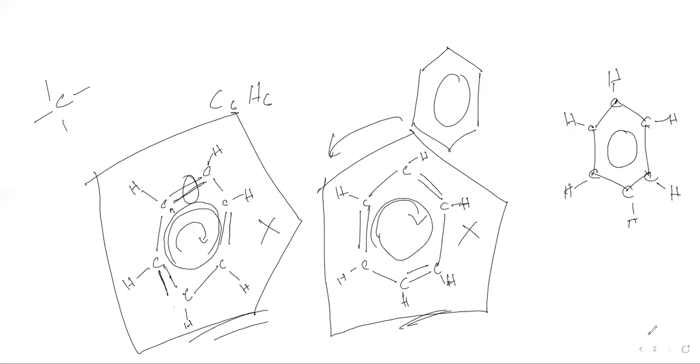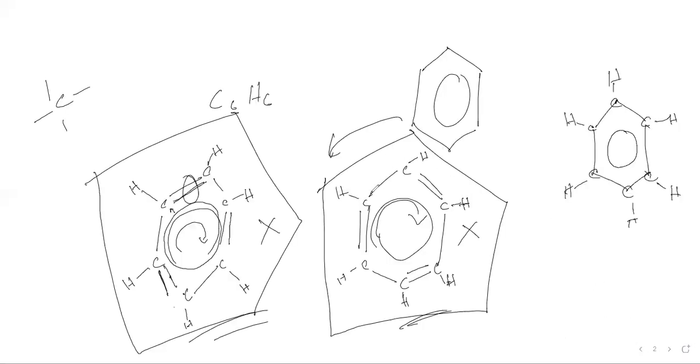Now, how are these bonds defined? If you want to visualize or understand how these bonds are different from a normal single bond, like the alkane single bond, and how these are partial double bonds. These are not actually double bonds, because if they were double bonds, they wouldn't be revolving. Since they change their position, they are not the usual double bond. So that's why we are trying to visualize how these bonds are different.